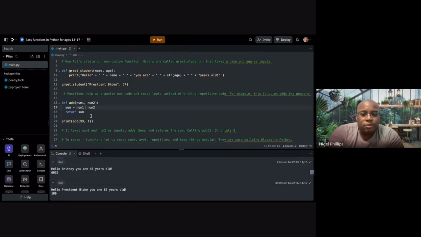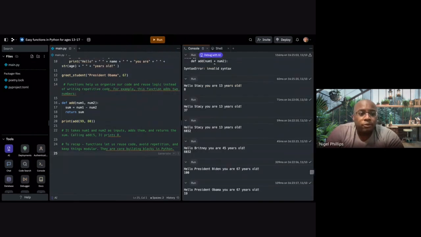And now let's change that to numbers 1 minus numbers 2. And let's do it 99 minus 80. Let's change Biden to Obama. The whole thing is that we're going to reuse without it being repetitive. So we can always change around, making it dynamic. It's just like playing basketball. If you always know that a person is going to go left, it's not as fun. With code, we can keep things original. All right, that's it for today.